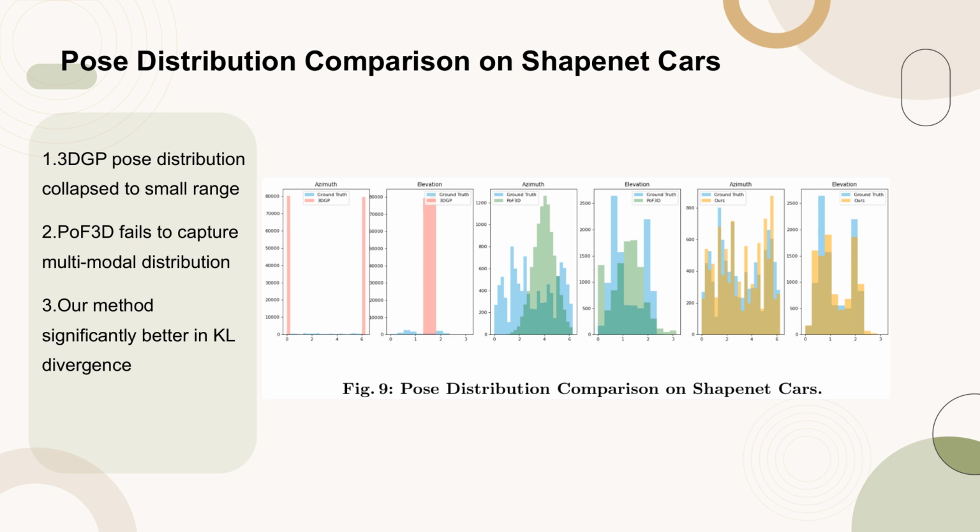In contrast, our method's estimated pose distribution is notably more accurate, as verified by the quantitative comparison of the KL divergence in Table 3, where our distribution significantly outperforms that of 3DGP and POF3D. This superior pose distribution is crucial for better recovering the full object geometry.